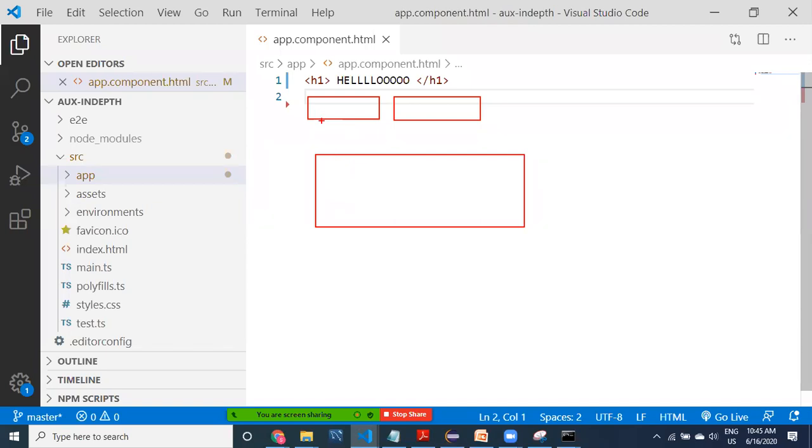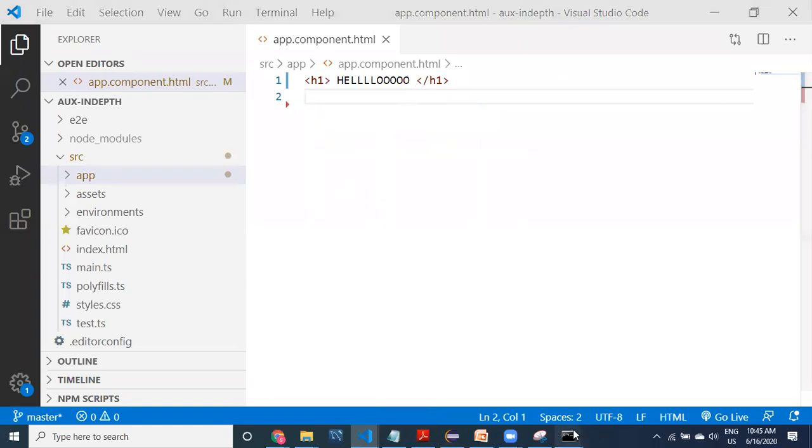First, I set up normal routes. So this is link 1, this is link 2, and this is one router outlet. This is going to be component 1 and this is component 2, so I want to create two components. Very simple.